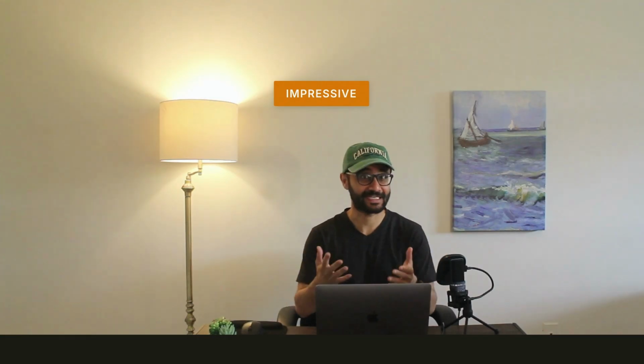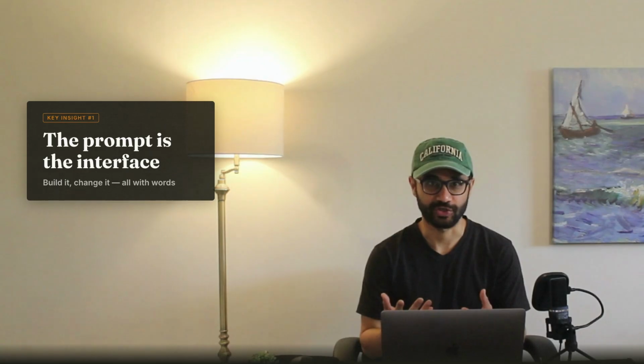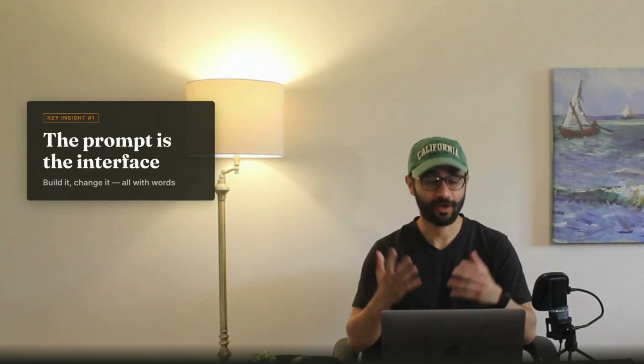Here's what most people miss when they see Claude Code build something like this. They think, impressive, but I need a developer to maintain it. And they're wrong, because the same way that you described it initially is the same way you start to change it. So if a law firm needs, say, a new column for billing hours, then they type that. If they want a new filter, they type that. The prompt isn't just how you build the first version, it's how you iterate on the whole thing.